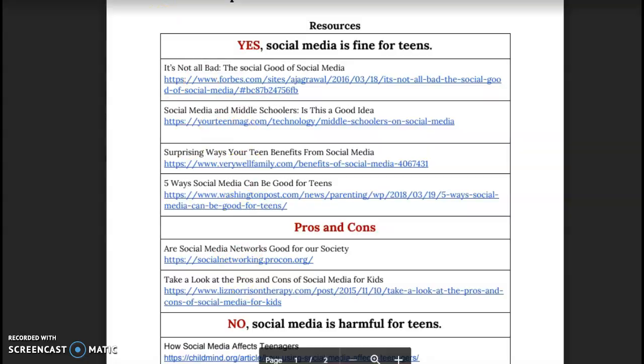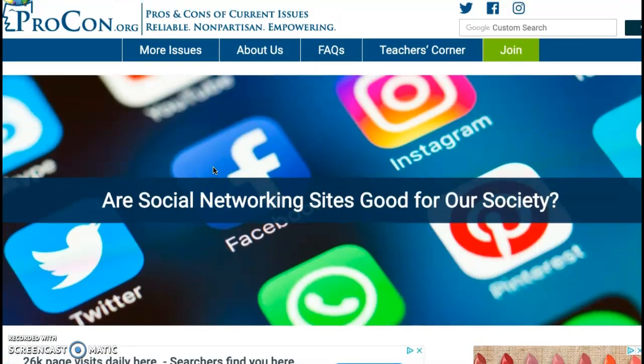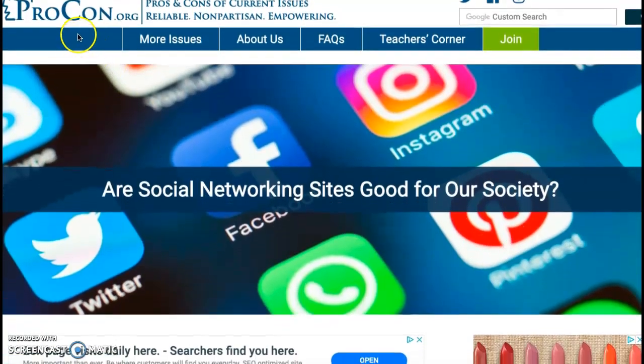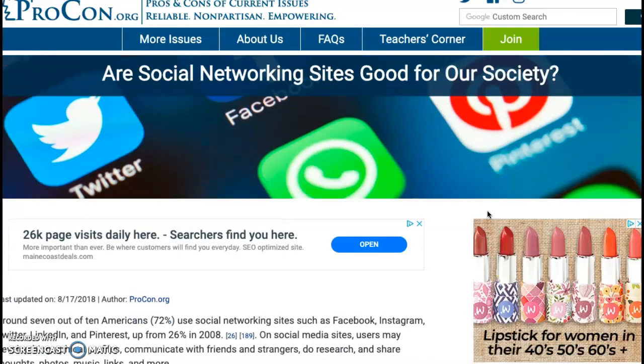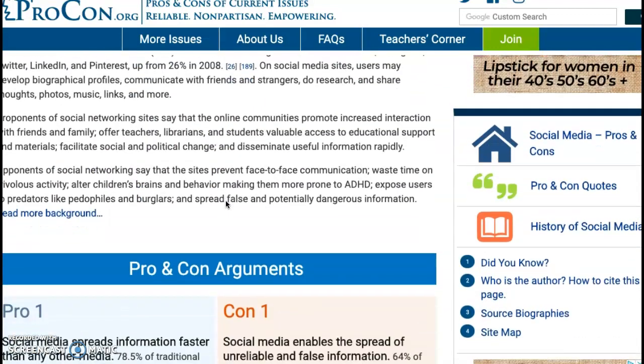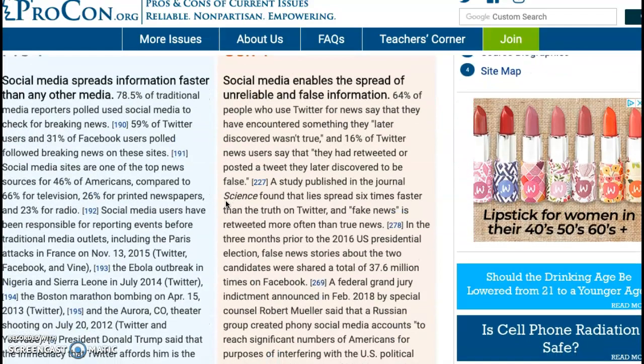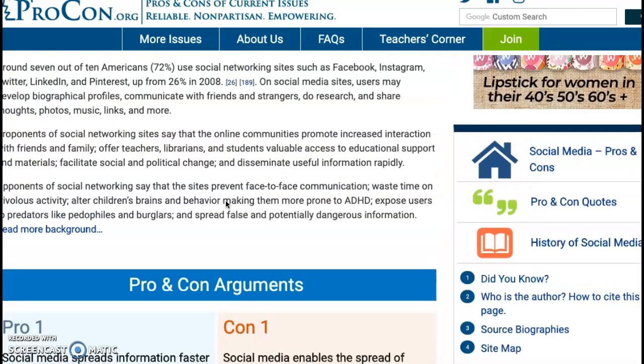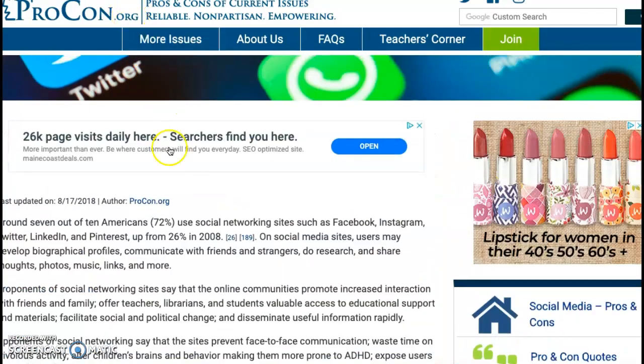When I clicked into it, here is the website. So the title of the website is procon.org. The title of the article is Are Social Networking Sites Good for Our Society? It was last updated 2018. It is credible for that reason. Plus, I notice it has both sides of the argument. And again, it ends in .org, so I know it is a reliable source that I can use.